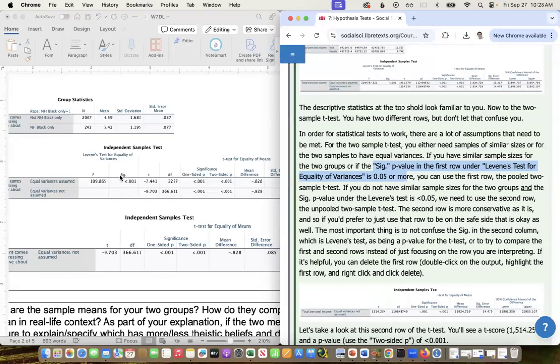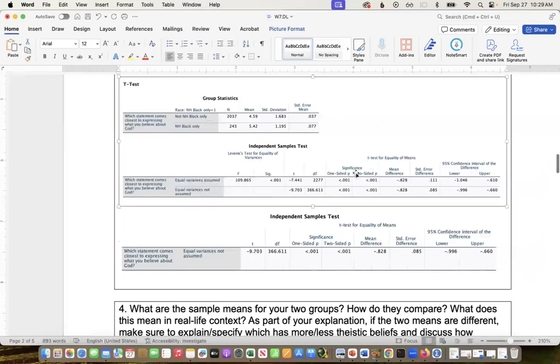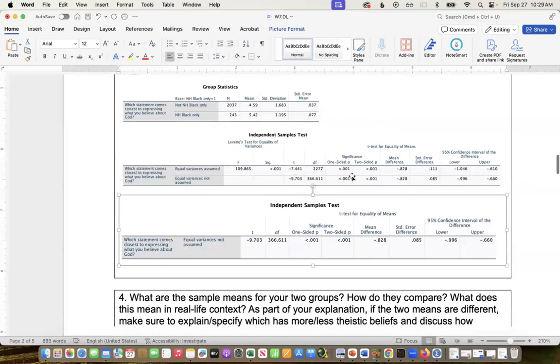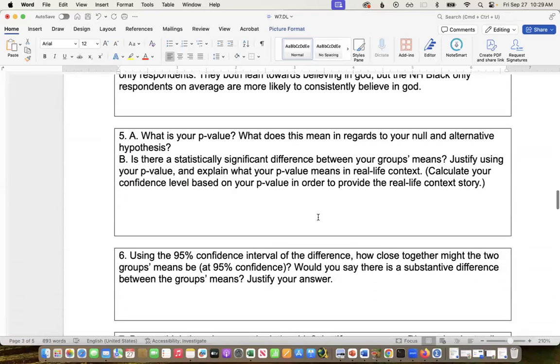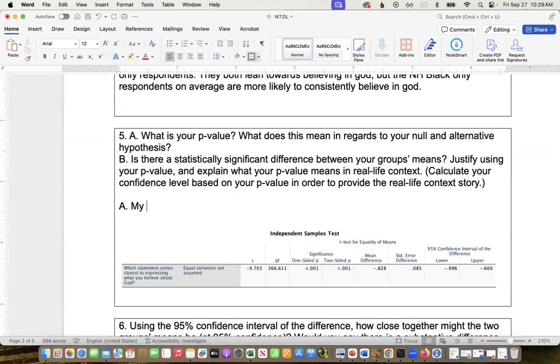So we're not confident that the variances are equal. They could be different, and so we're using the second row. But again, for this one, for the p-values, it's not going to matter. But if you were to evaluate it here, we do have to use the second row. Okay, so let's see. So my p-value is less than 0.001.